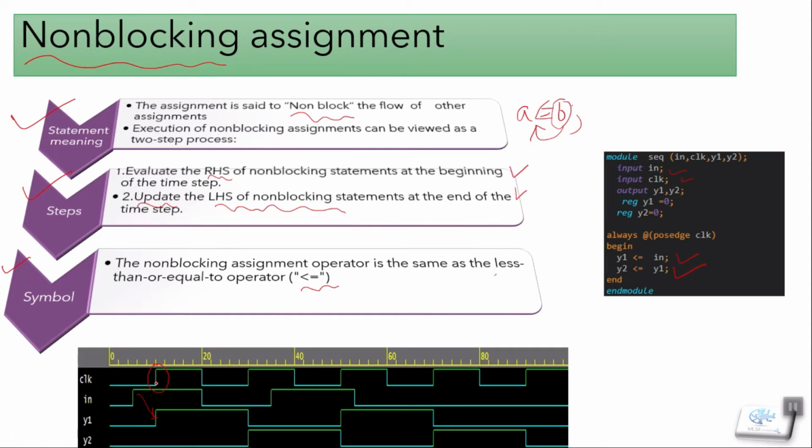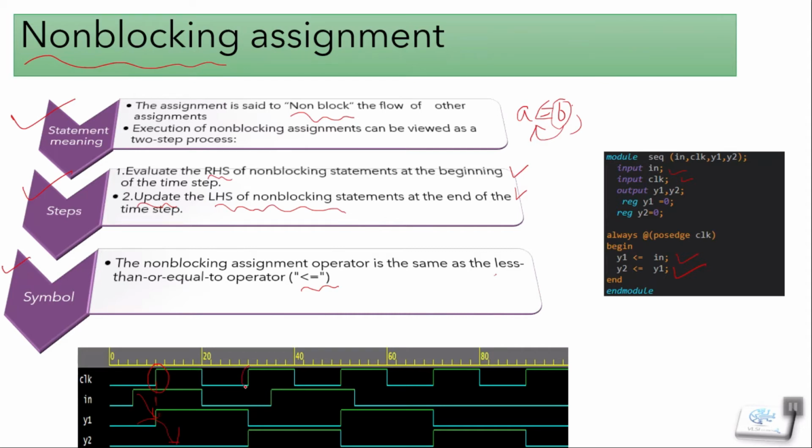But in the same time step, the previous value of y1 is internally stored and goes to y2. Here you can see that our y2 is initially 0 because the initial value of y1 is 0. So on the same positive edge of clock, our y1 value goes to y2.